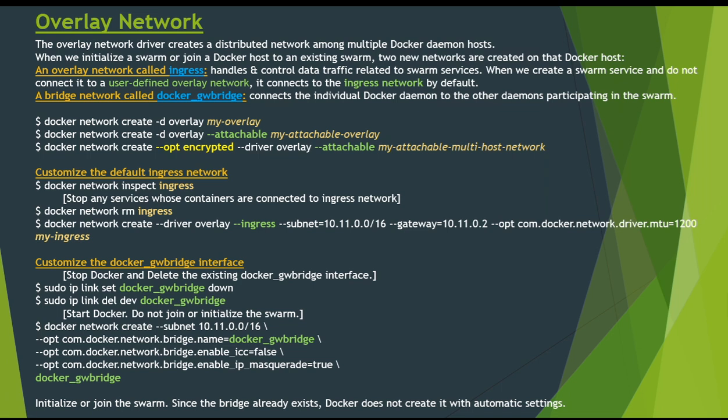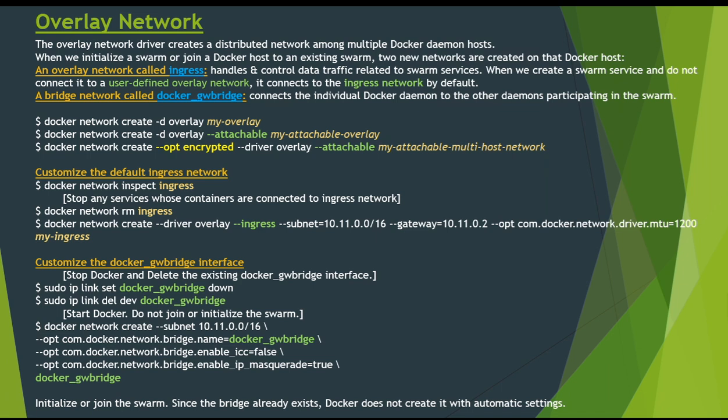Manager nodes in Swarm rotate the key used to encrypt data every 12 hours. To encrypt application data as well, we use this option when creating the overlay network, which will enable IPsec encryption at the level of VXLAN.